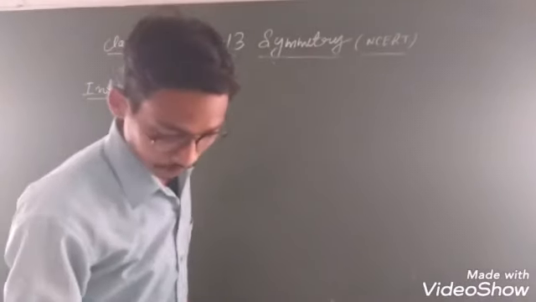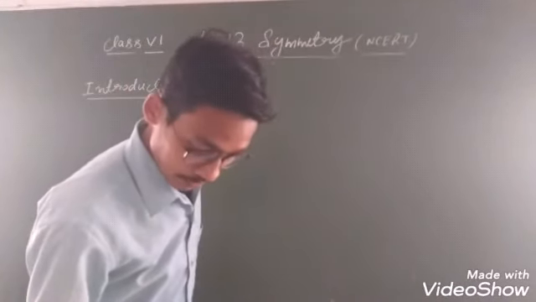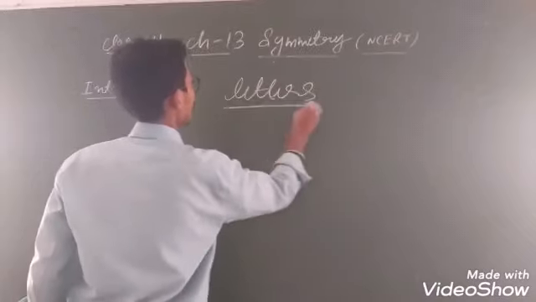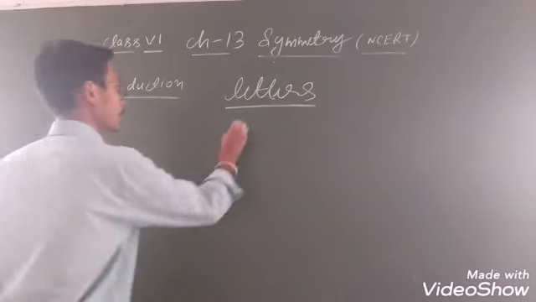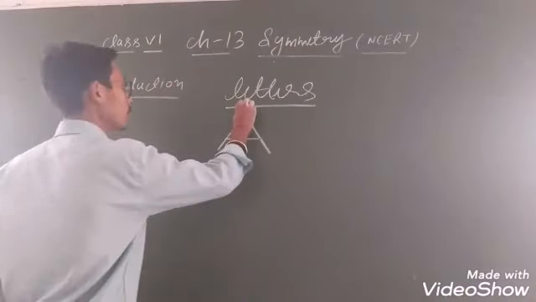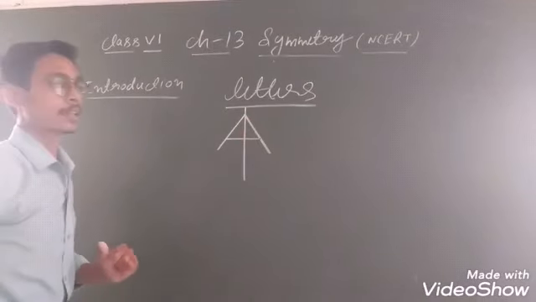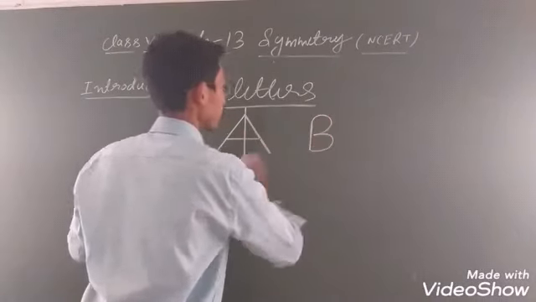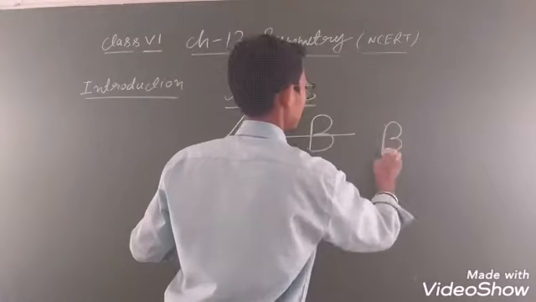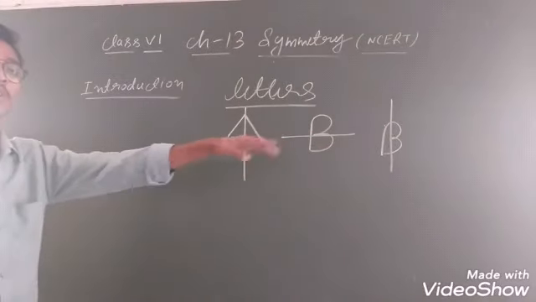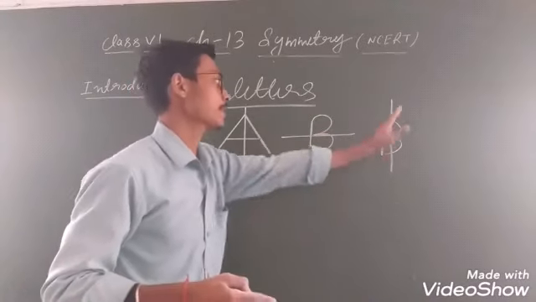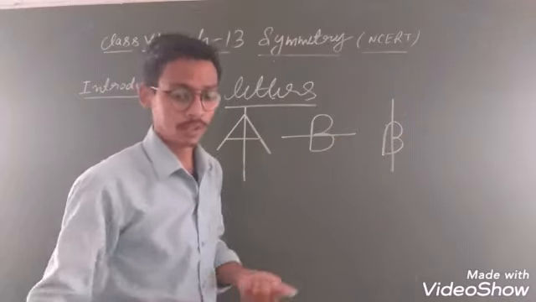ठीक है? चलिए. Now next, अच्छा, I am going to talk about some letters. ठीक है student? जैसे if A is given, can you draw the line of symmetry, student? Very easily you can draw. देखो, this type of line of symmetry for A. If B is given student, this is the line of symmetry. But if any student in examination did it like that, this is absolutely wrong. देखो, easily you can see this line divides this part and this part into two equal parts, but this line does not divide into two equal parts. So this is incorrect.